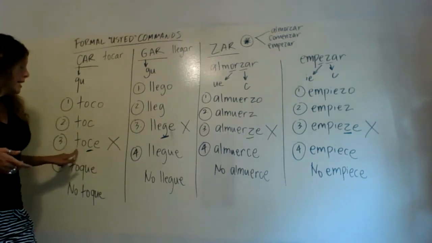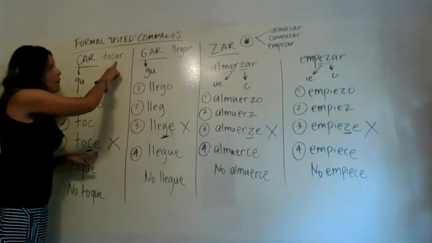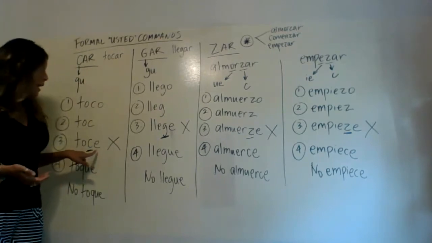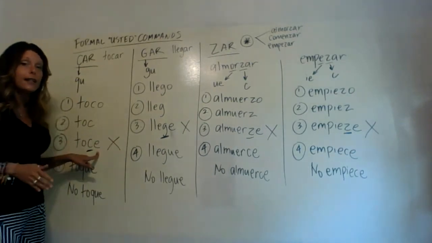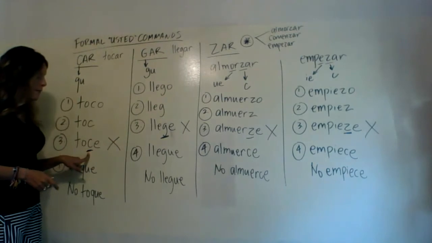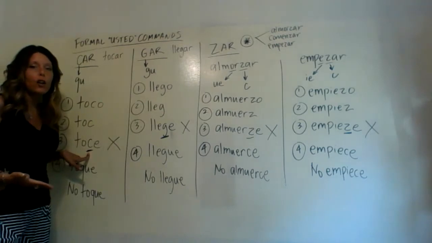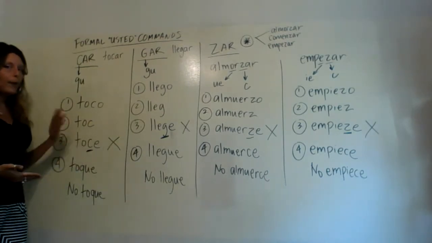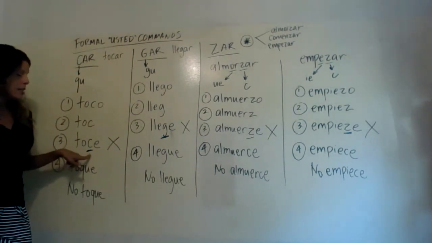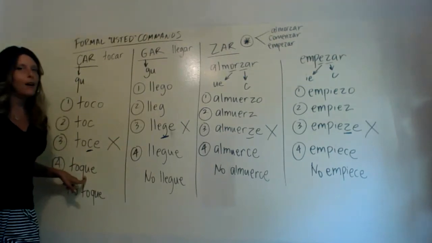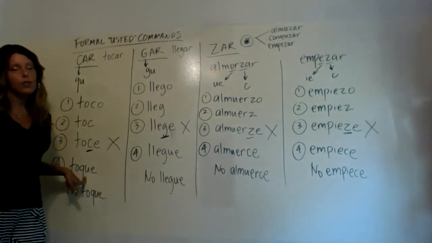So we have T-O-C, and then I added the opposite ending. Since we had an AR verb, the opposite ending would be just adding the letter E, but I put a big old X here so that you know that this is not the right answer yet. Why is it not the right answer yet? Because this C in CAR verbs must change to a Q-U combination. So that is why we have a fourth step. As you can see, instead of T-O-C-E, once I change the C to a Q-U, that's now how we get the appropriate CAR, tocar, formal usted command.